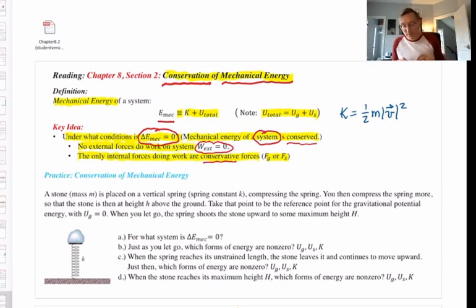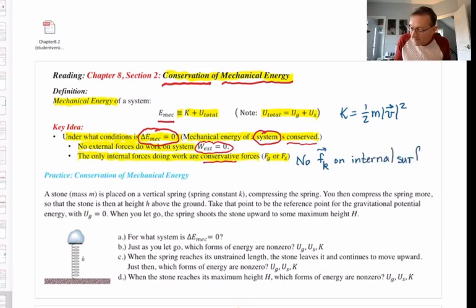And we can use that fact to predict future behavior. I can tell you a couple of important things up front. First, there can be no sliding, rough, internal surfaces. No kinetic frictional force on internal surfaces. If you have any internal surfaces moving against each other and they're rough, so that there's kinetic friction between them, that's it. Mechanical energy conservation is gone.